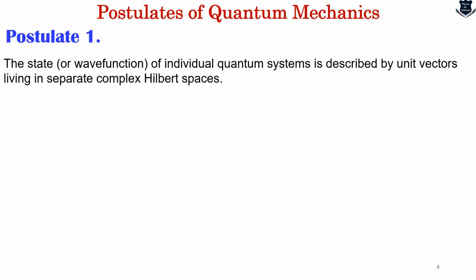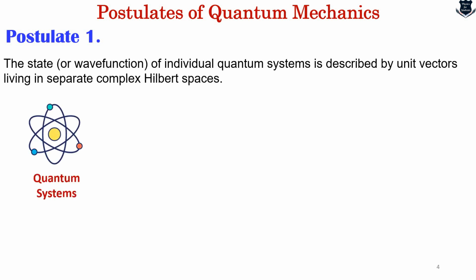Well, the postulate tells that the state or wave function of individual quantum systems is described by unit vectors living in separate complex Hilbert spaces. First of all, let us break down this postulate into simple English terms and let us understand the meaning.